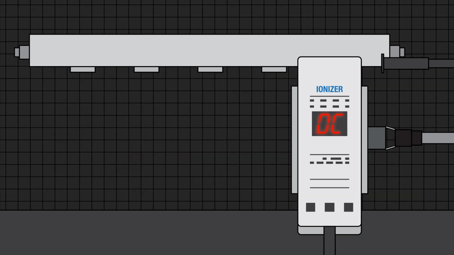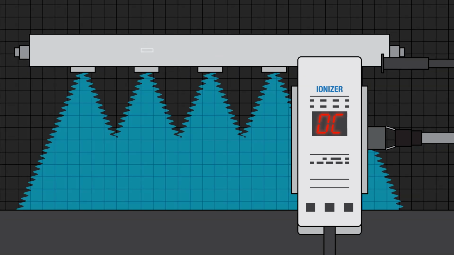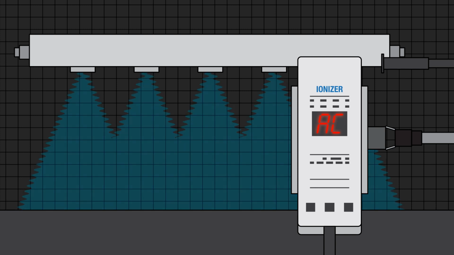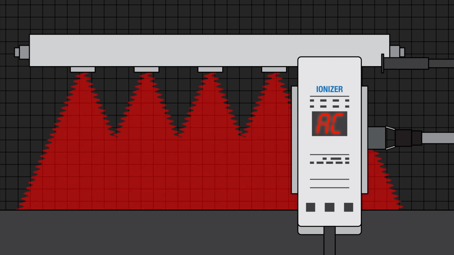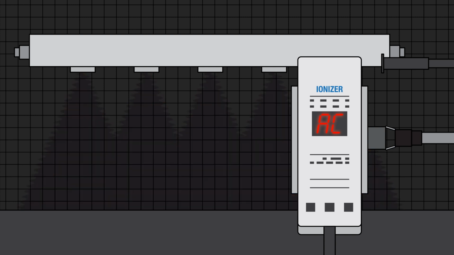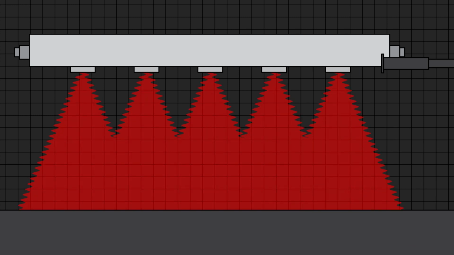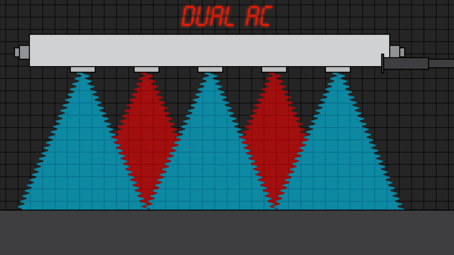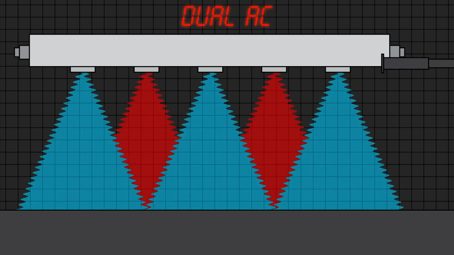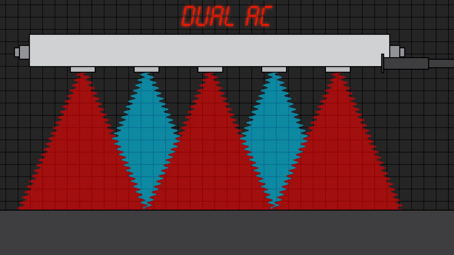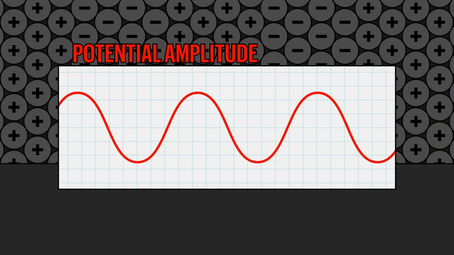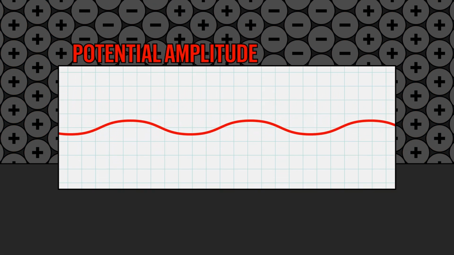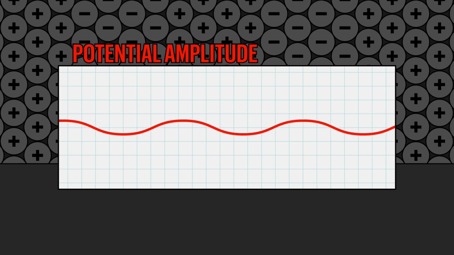In DC mode, the user can select the voltage polarity, while in AC mode, the ionizer will automatically alternate between positive and negative polarity at a selectable frequency. Dual AC mode alternates the polarity between each emitter, and the emitters alternate at a selectable frequency. Dual AC mode also allows for a mixture of positive and negative ions reaching the workpiece at the same time, reducing the potential amplitude. This feature is important for highly sensitive electronics.